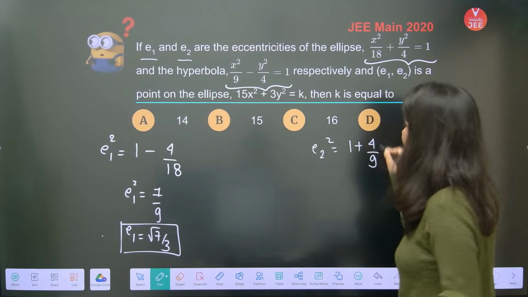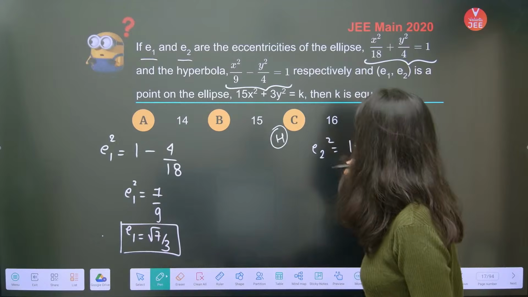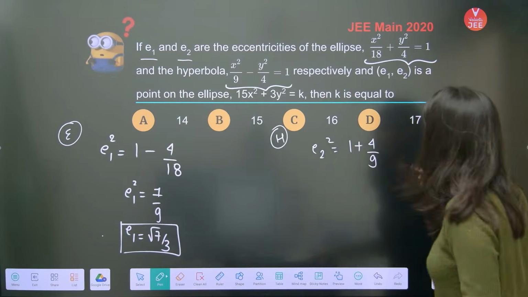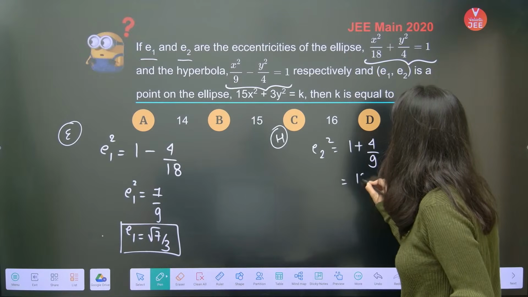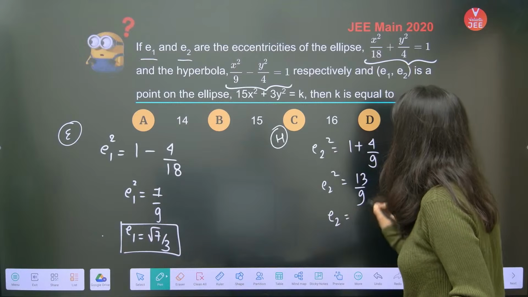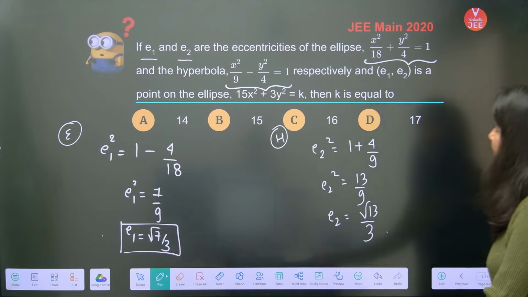There is a plus sign in the case of a hyperbola. This is your hyperbola, so plus sign; this is your ellipse, minus sign in an ellipse. So this is 9 plus 4, 13 by 9 is E2 square. So E2 is coming out as root 13 by 3.